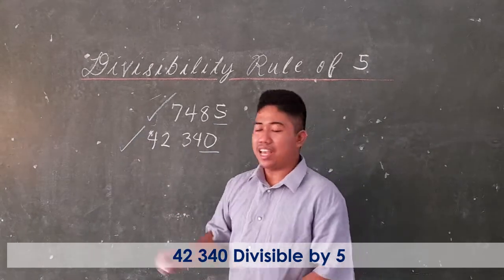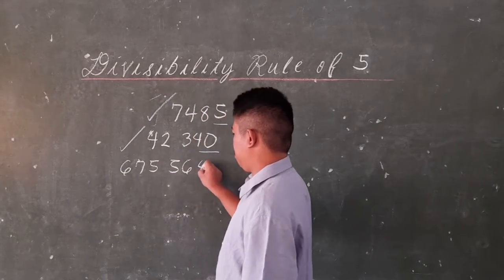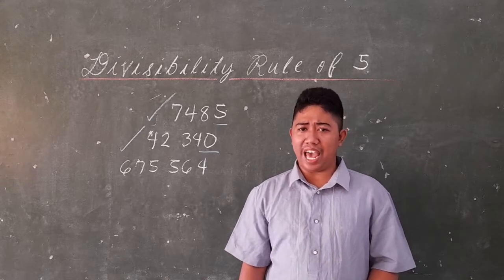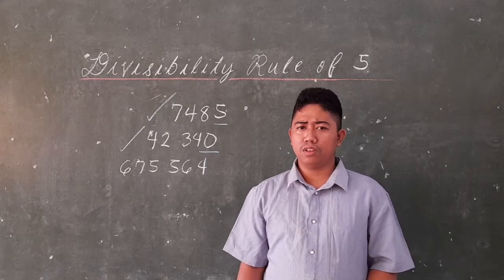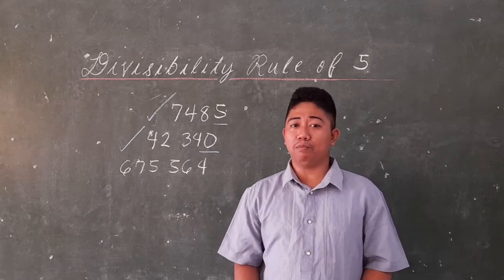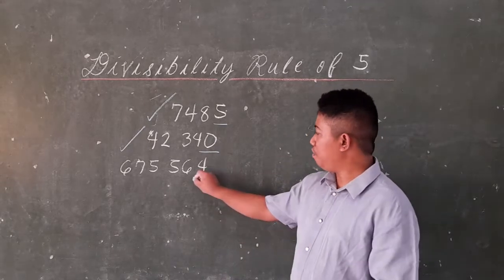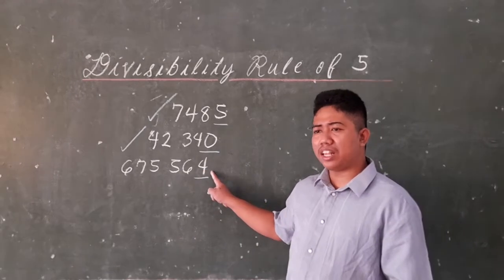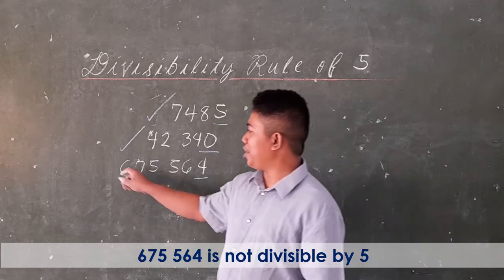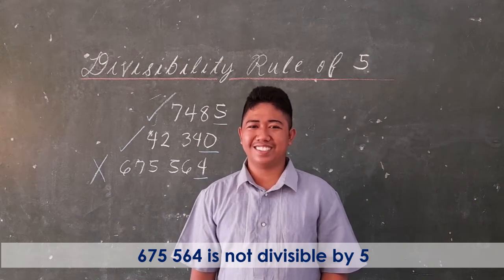How about 675,564? What do you think, students? Is that divisible by 5? Of course, it is not divisible by 5. Why? Because this number ends with 4, and 4 is not 5 or 0. Therefore, this number is not divisible by 5. Did you get it, students?